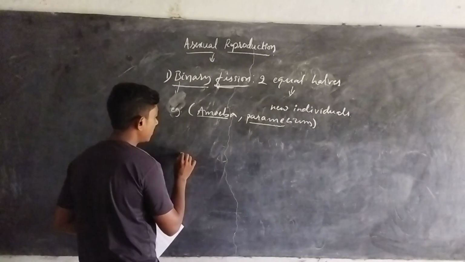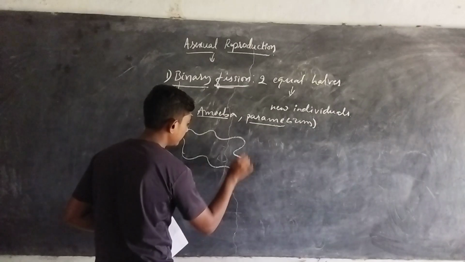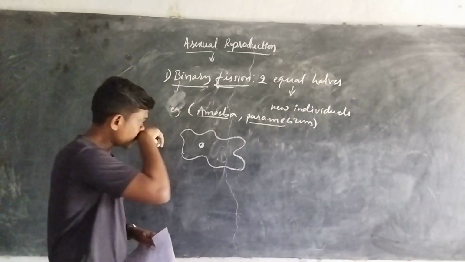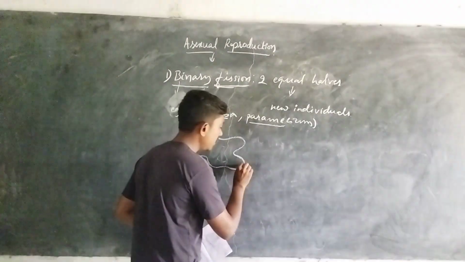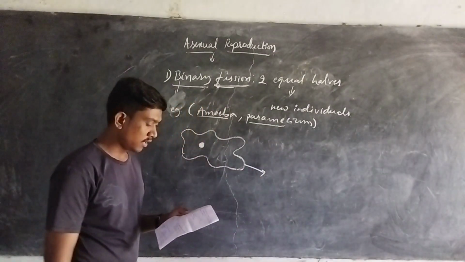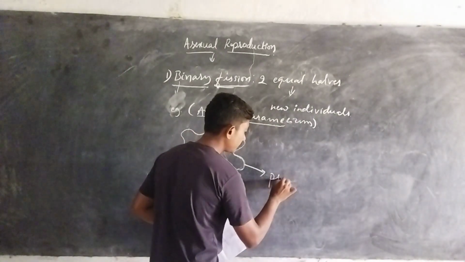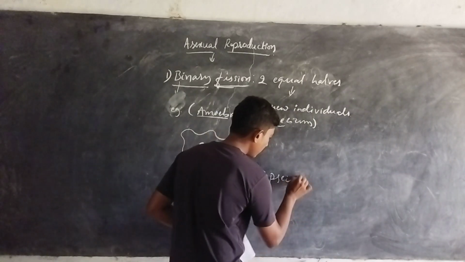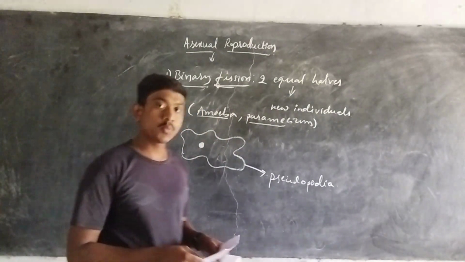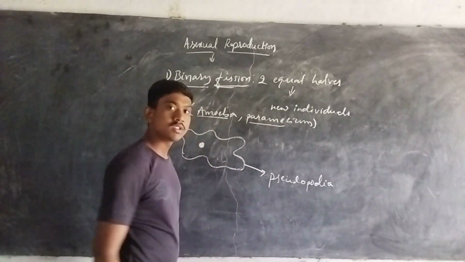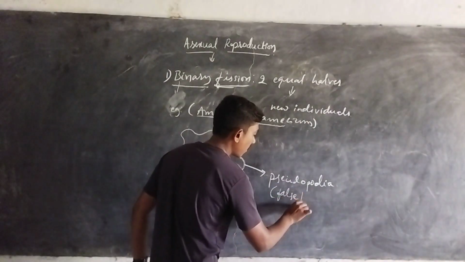Now we all know that the amoeba is always irregular in shape, and it has a nucleus within it. Amoeba always exhibits two extensions, which we term the pseudopodia. These two extensions are termed the pseudopodia, and they are even called the false feet.